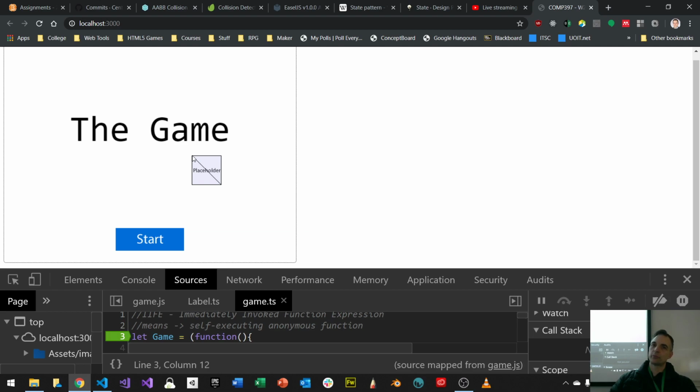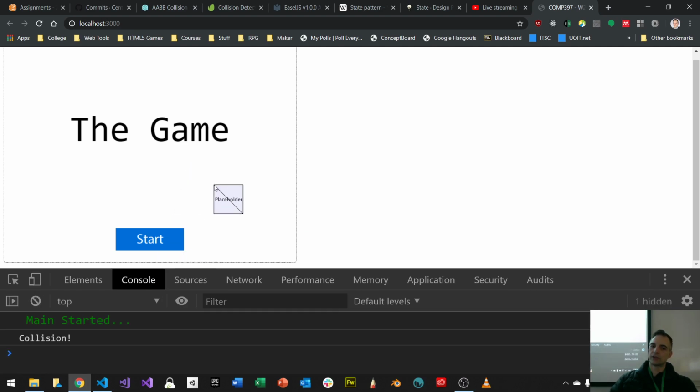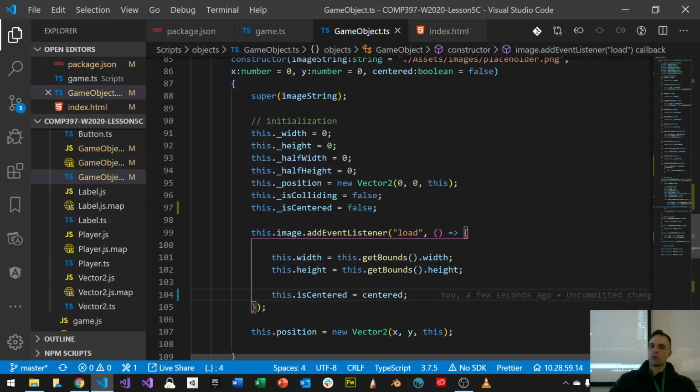Except I have a few more pieces of information than I had before. One piece is, hey, I can check to see if my object is centered or not. I need to know this later on for collision detection. Okay, cool, excellent. But can I set it to be centered outside of my class? That's a different thing. Will it work?